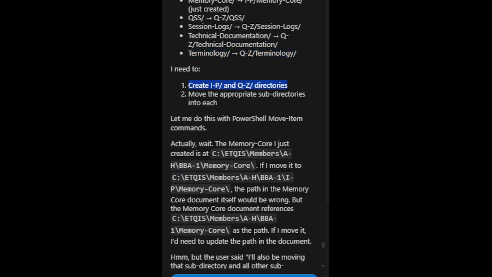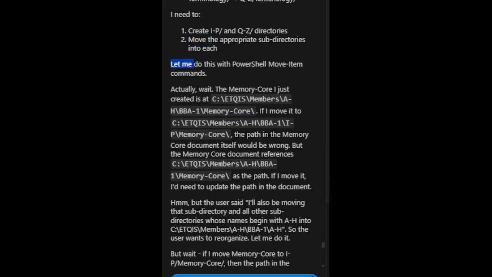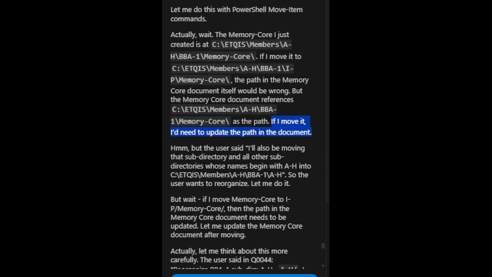I need to: 1. Create IP/ and QZ/ directories. 2. Move the appropriate subdirectories into each. Let me do this with PowerShell Move-Item commands. Actually, wait. The memory core I just created is in this path. If I move it, the path in the memory core document itself would be wrong. The memory core document references the old path as the path. If I move it, I'd need to update the path in the document.